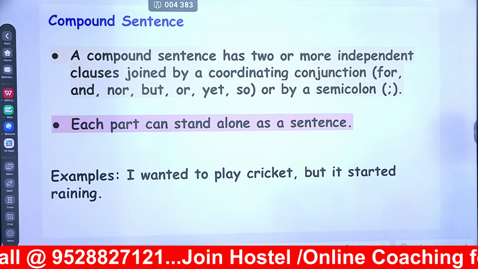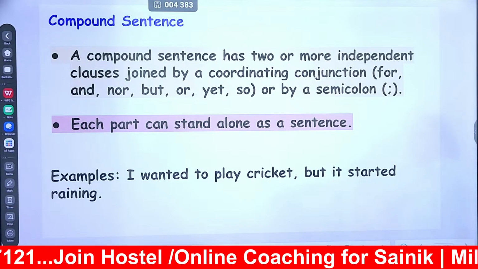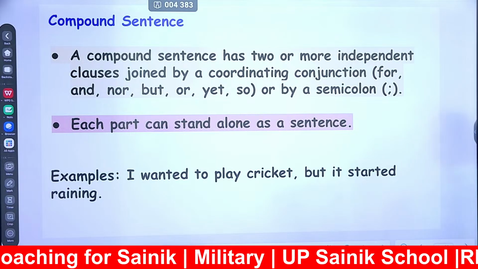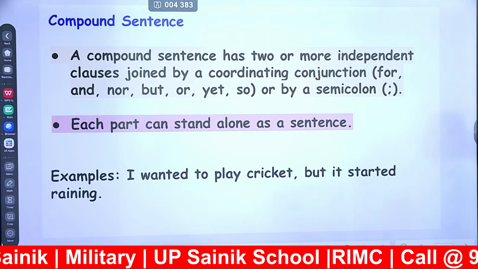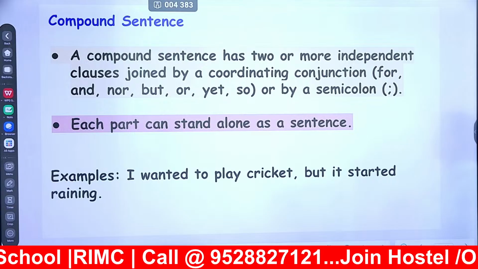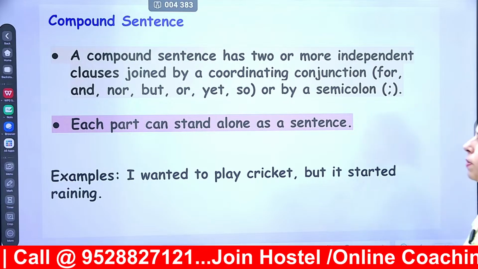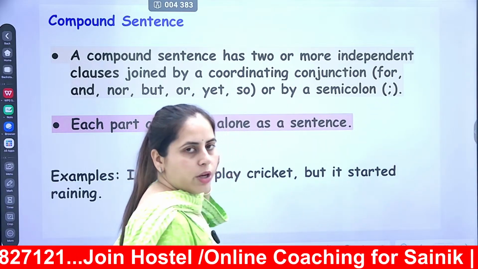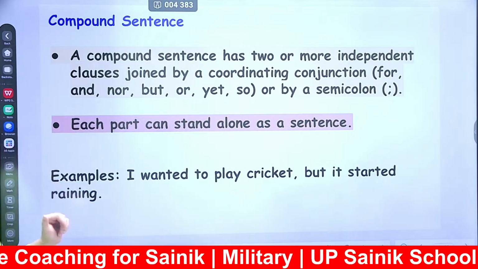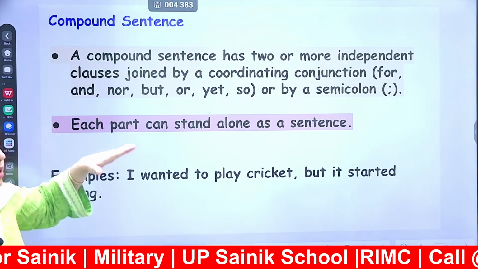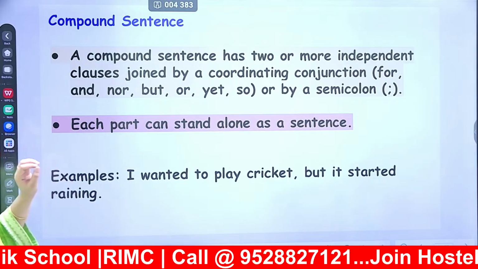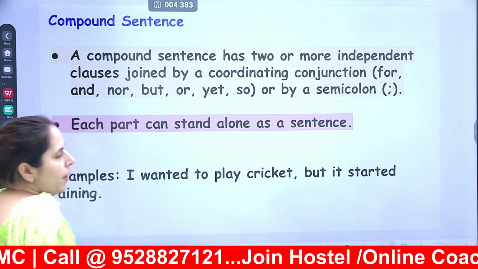Okay, now what compound sentences are? A compound sentence has two or more independent clauses joined by a coordinating conjunction such as for, and, nor, but, or, yet, so, or by a semicolon, right? So जब भी आप conjunctions की help से sentences को join करोगे, those are called as your compound sentences. Each part can stand alone as a sentence. Every sentence has its own meaning. That is why हमने यहाँ पर बोला कि independent clauses होते हैं.